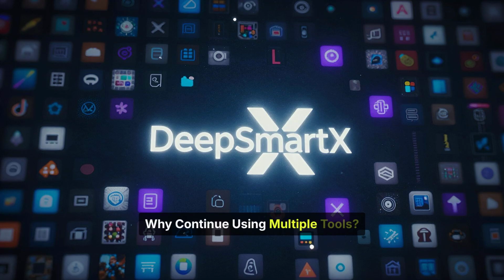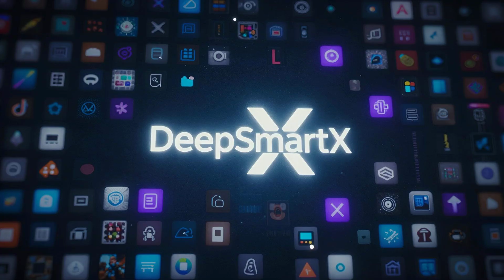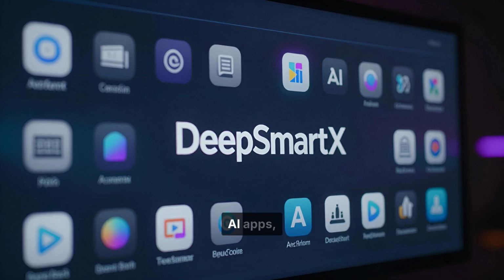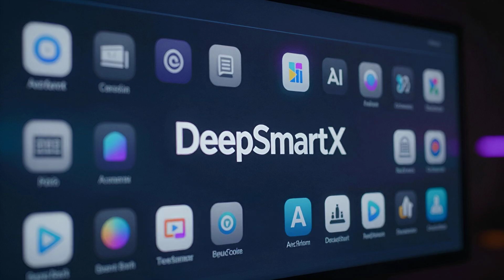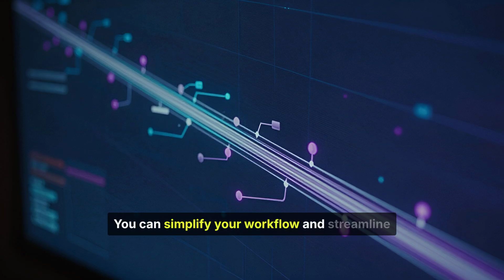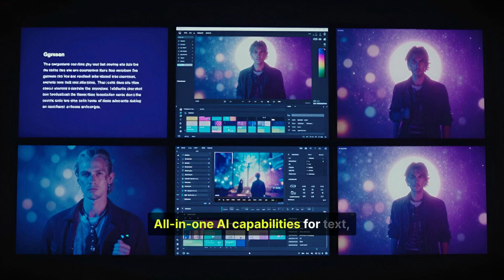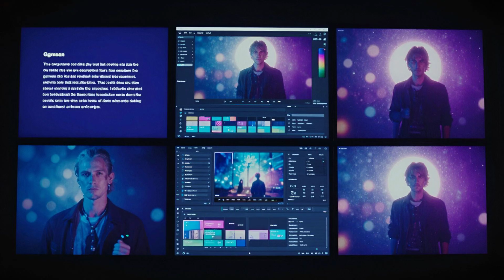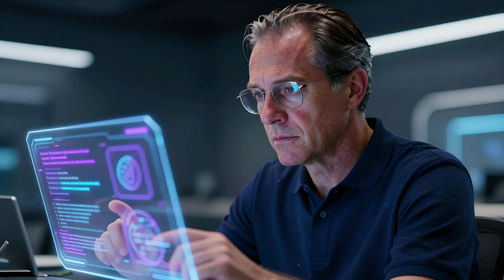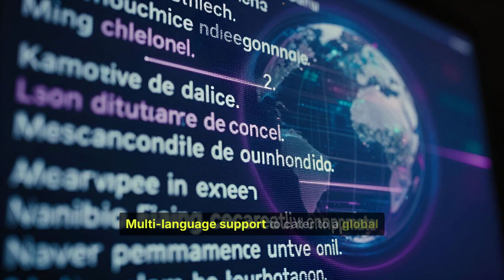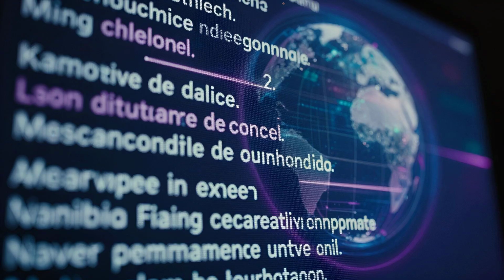Why continue using multiple tools? With DeepSmartX, why waste your money and energy on multiple subscriptions? This all-in-one platform replaces dozens of AI apps, helping you save time and thousands of dollars. You can simplify your workflow and streamline your operations with just one tool. All-in-one AI capabilities for text, video, image, and more. Custom prompt libraries for saving your favorite prompts. Multi-language support to cater to a global audience.